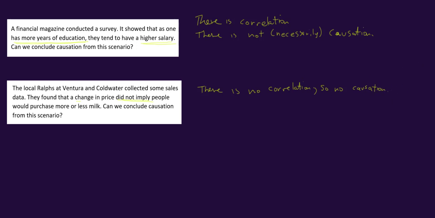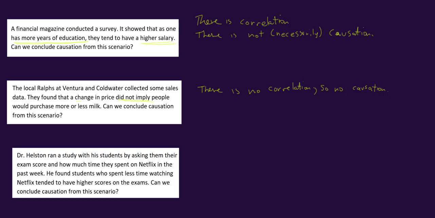Okay, let's pause the video. You pause the video and you try this fifth one on your own here. Dr. Helston ran a study with his students by asking them their exam score and how much time they spent on Netflix in the past week. He found that students who spent less time watching Netflix tended to have higher scores on the exam. Can we conclude causation? So pause the video, take your best first shot at this. Do you think there's correlation and/or do you think there's causation? And assuming you paused the video and tried this on your own, did you come to the right conclusion?